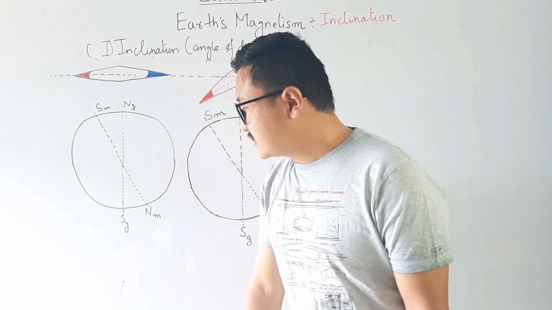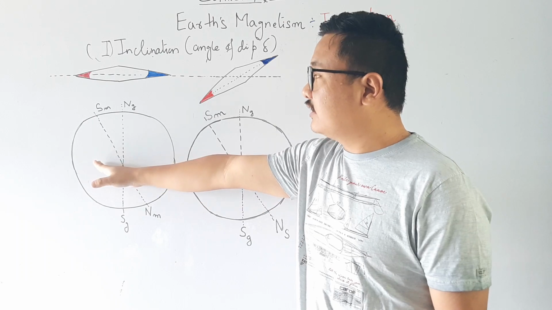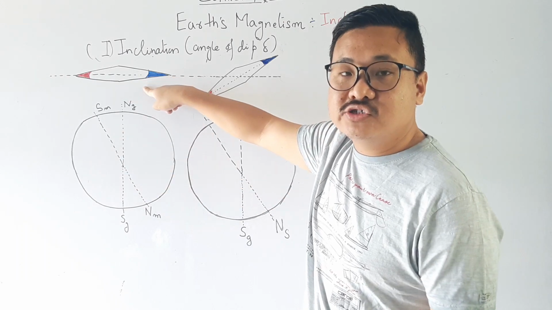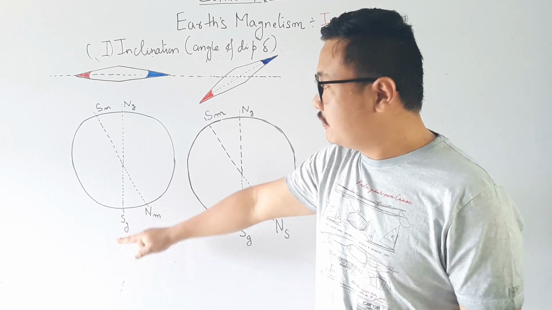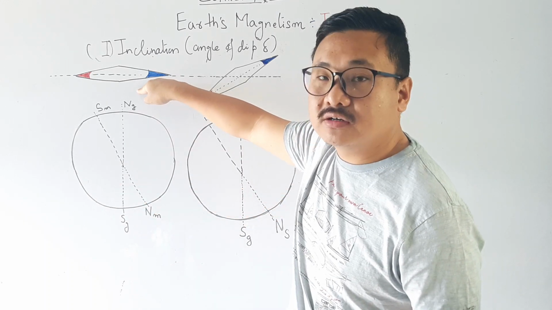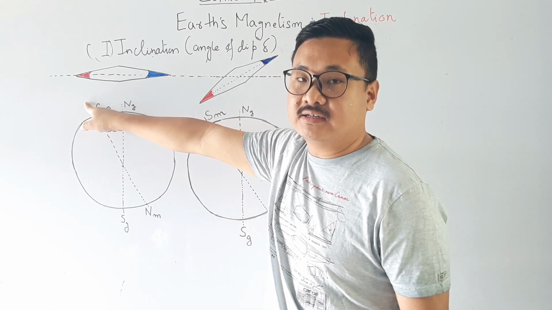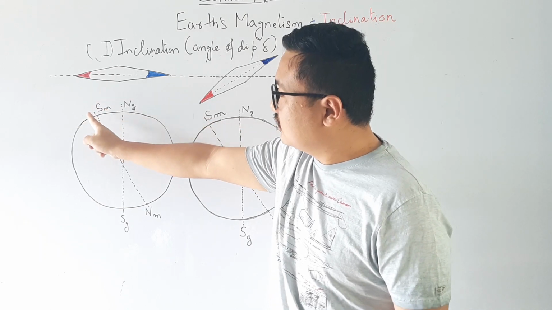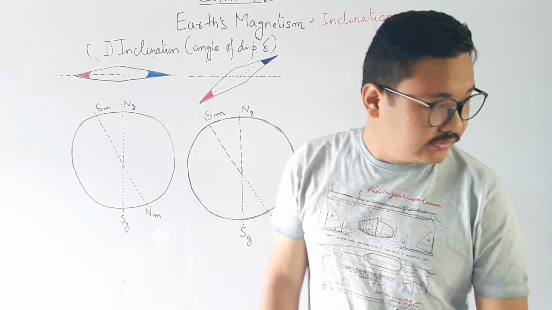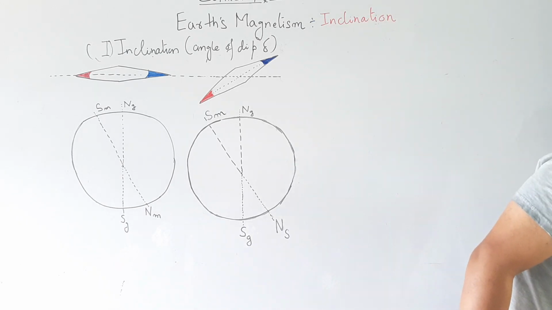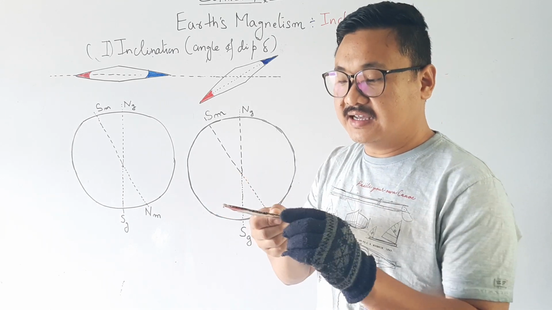First of all, let us consider the Earth, which is here. NG is the geographic north pole and SG is the geographic south pole. Near the geographic north pole, we have the magnetic south pole, and this is the magnetic north pole. I will consider a small magnetic needle like this.